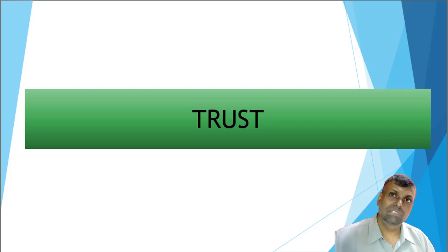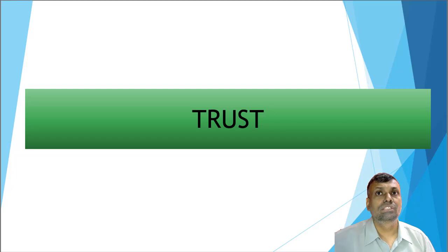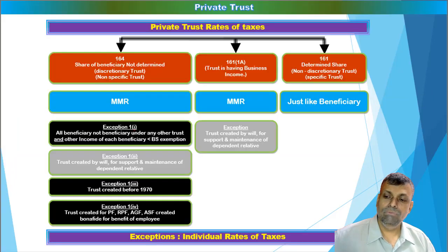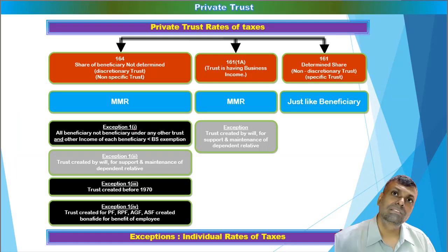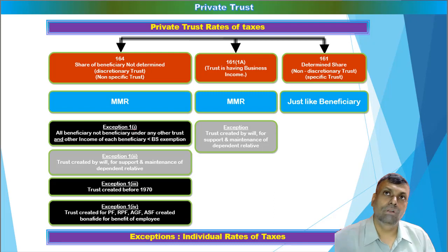A private trust is always taxable. A public trust, that means a charitable trust, is not taxable, subject to the conditions of sections 11, 12 and 13. First of all, friends, let me quickly revise your tax liability or tax rate calculation with respect to the private trust. Now you have to imagine that there is a father who has created a trust for the benefit of two children.